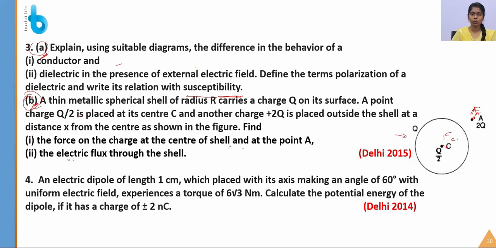The fourth question was, an electric dipole of length 1 cm, placed with its axis making an angle of 60 degrees with a uniform electric field, experiences a torque of 6 root 3 Newton meter. Calculate the potential energy of the dipole if it has a charge of plus or minus 2 nanocoulomb. So just try to calculate the potential energy of this dipole.